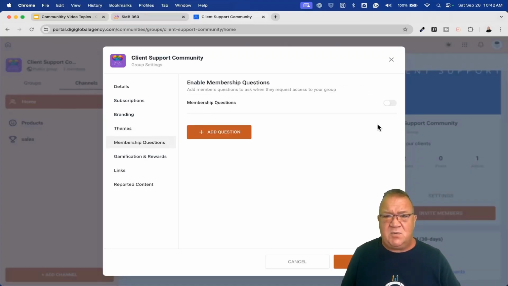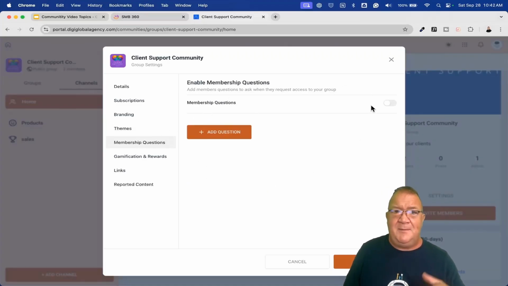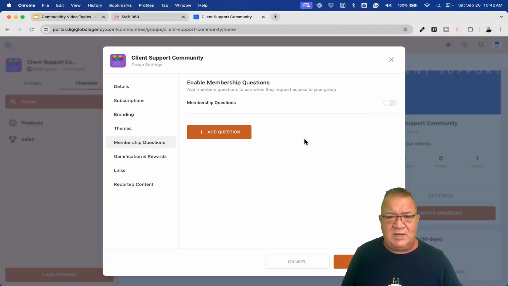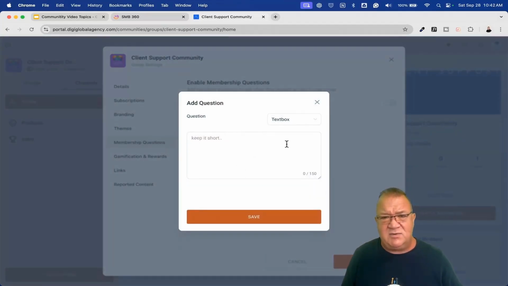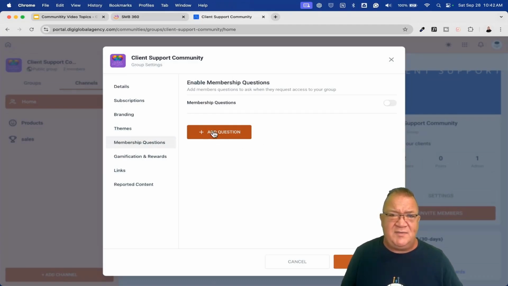If you wanted to, this is where you can come in and add membership questions. This would be a great way to add a question very similar to what you can do in a Facebook group: text, single select or multiple select options here. So you can put questions and things like that in there. You do have to add one question before you can turn this on, but then those questions get asked whenever somebody joins this particular group.